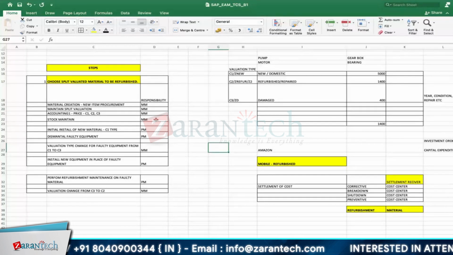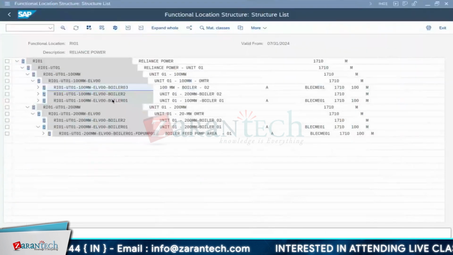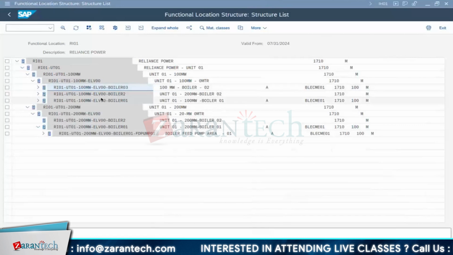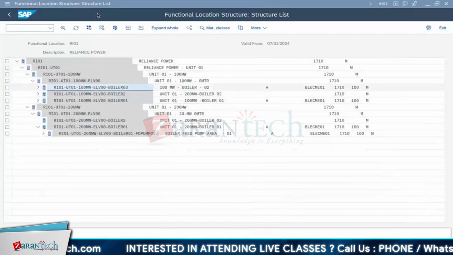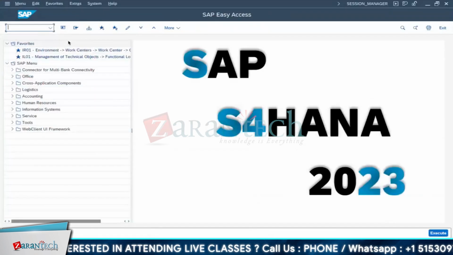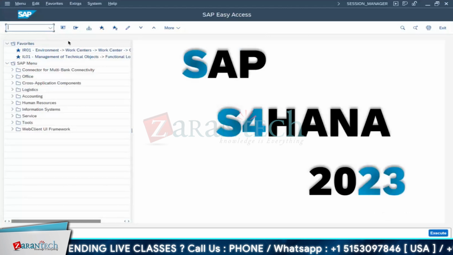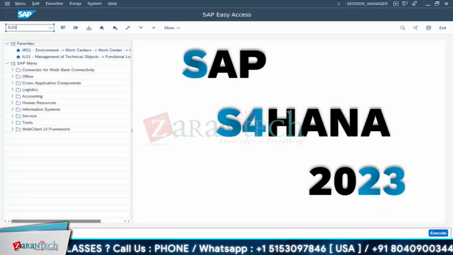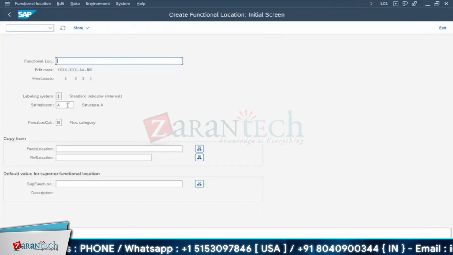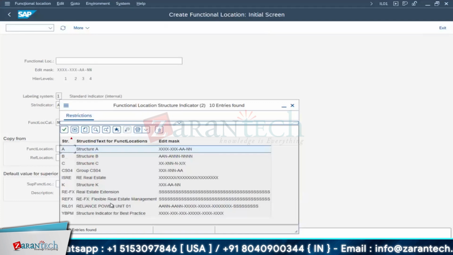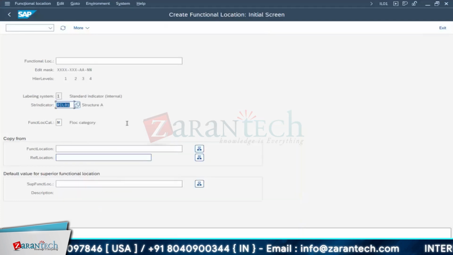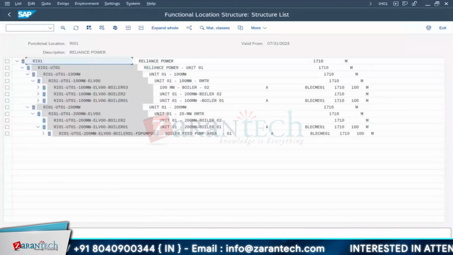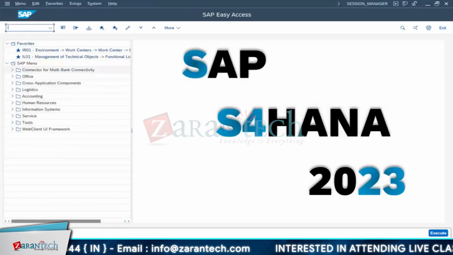Yes. So let me go for the practical one. Before that, let me create a new functional location, so that dismantle and installation, everything will be clear. So I'll go for L01. What is our structure indicator? We have to choose a structure indicator. This is our structure indicator. You can copy the last one. Yeah, I got it.